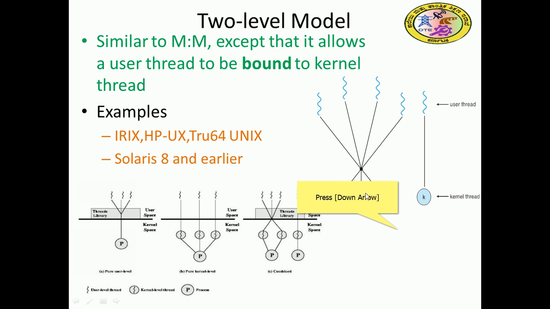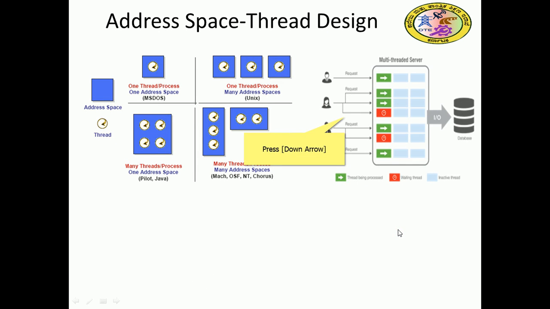So this is a combined one. That is a second level model. You can see that while designing multi-threading programming, address space will be required. One thread, one process, one address. Blue indicates the address, and the inner side indicates the thread. One address, one thread, that is MS-DOS, Microsoft Disk Operating System, so uniprocessor.